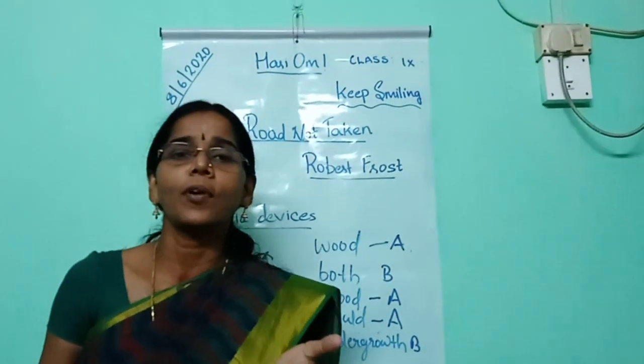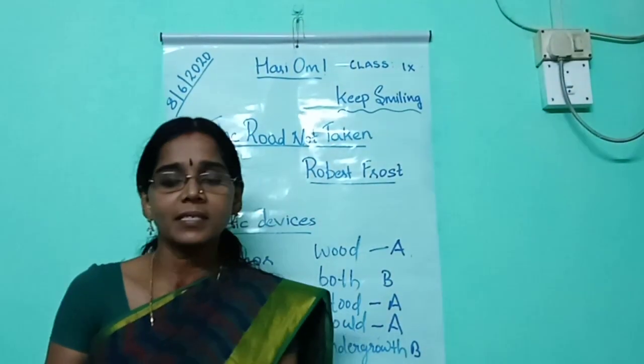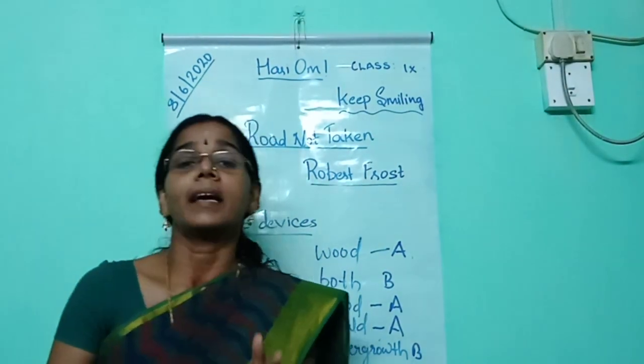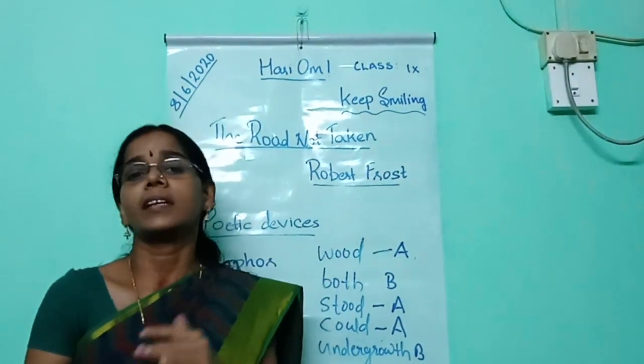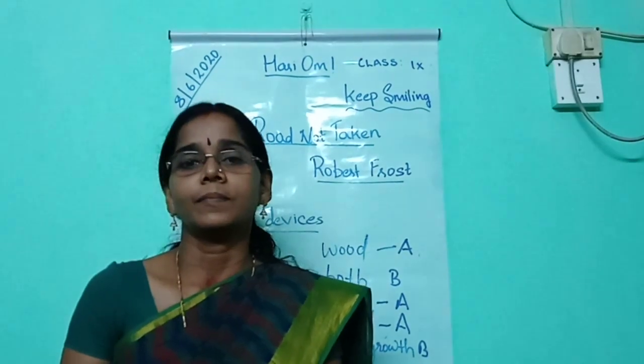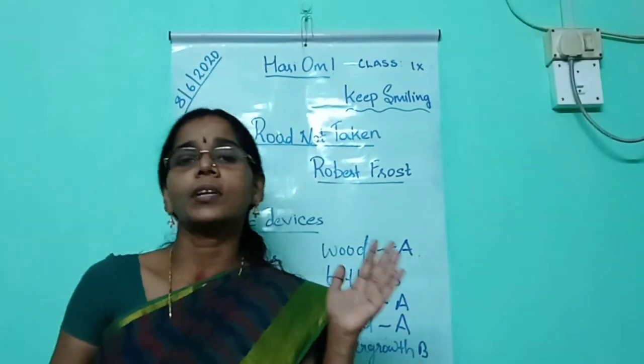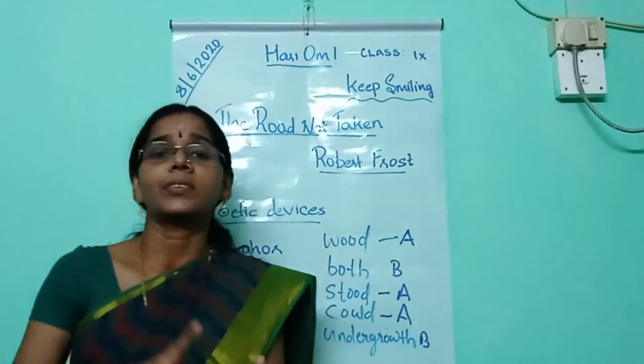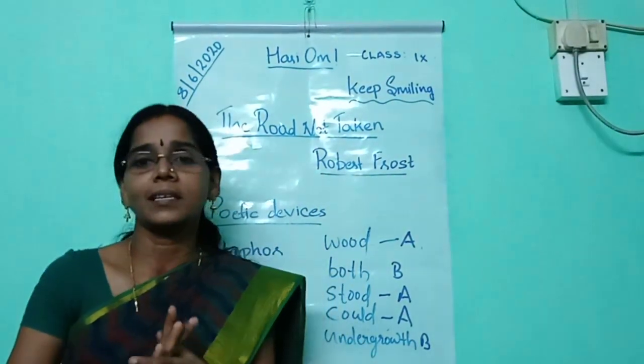What do you mean by a poetic device? Poetic devices are tools that a poet can use to create rhythm, enhance the meaning of the poem, or intensify the mood or feeling. Let's see the important poetic devices used in the poem, The Road Not Taken. The first one is metaphor. The whole poem is an extended metaphor.